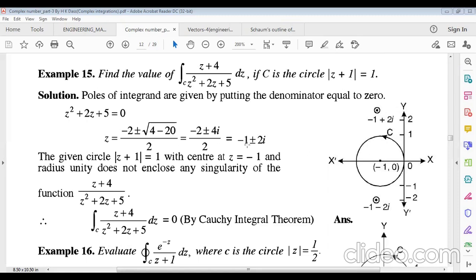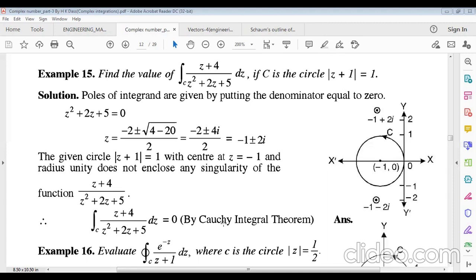We can plot them: -1 + 2i will be this, and -1 - 2i will be this, with x value -1 and y value -2, in the third quadrant.